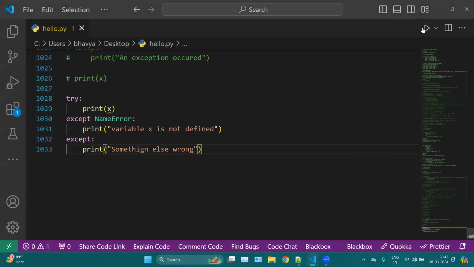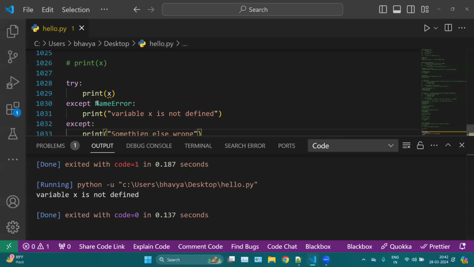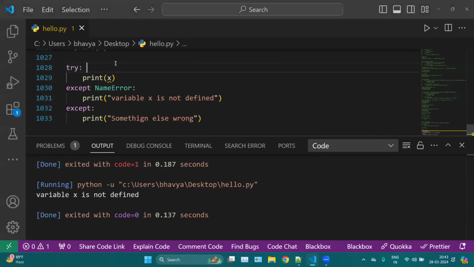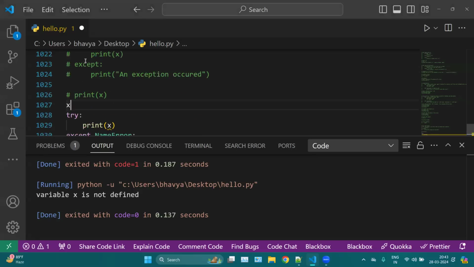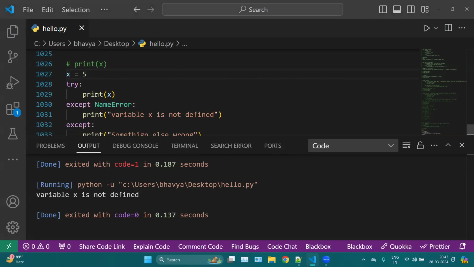So if I run this one, you will notice a NameError, which says variable x is not defined. Then let's say I define x here, x equal 5. Now everything is okay. We have this x, we can print x. Now this line will execute, which is print x, which is 5.